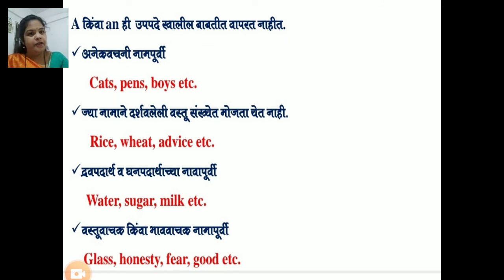Then we never use indefinite articles a or an before liquid or solid nouns. For example, water, sugar, milk, etc. And we never use an article before abstract and material nouns. For example, glass, honesty, fear, good, etc.